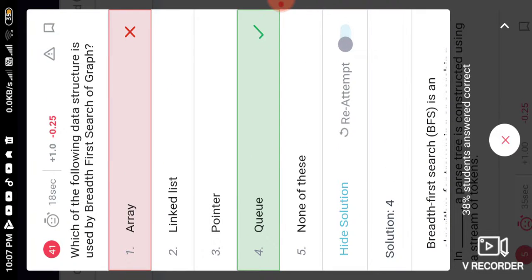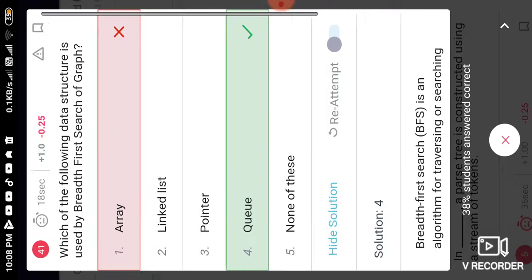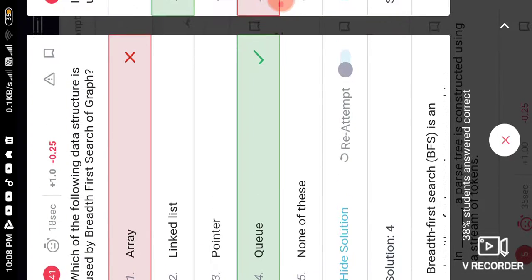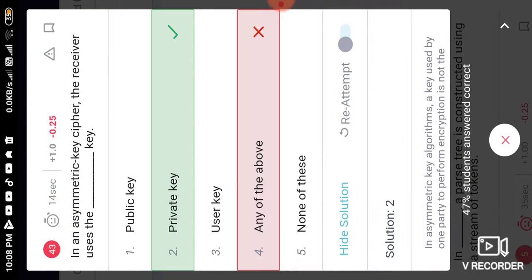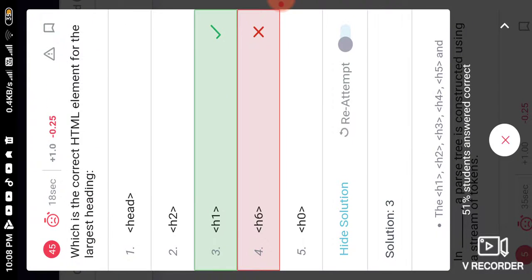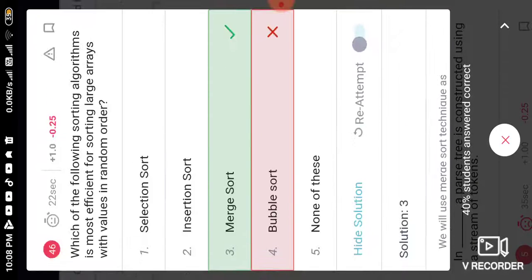Now next is, which of the following data structures is used in BFS? We use a queue. Now next is, in an asymmetric cipher, the receiver uses the private key. We use the private key in asymmetric cryptography. Now next is, in HTML the largest heading is H1. In HTML there are 6 headings.